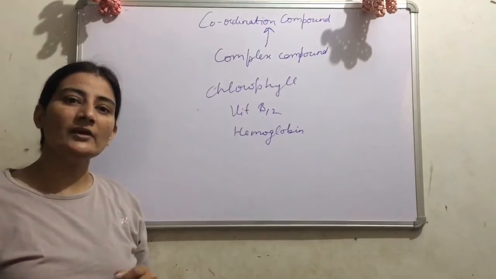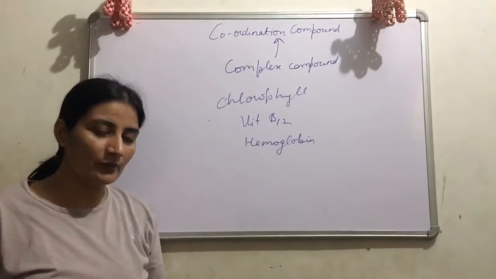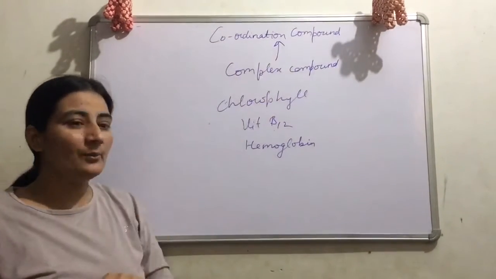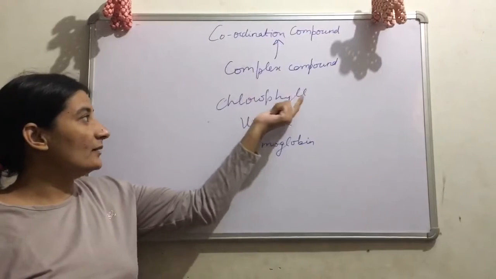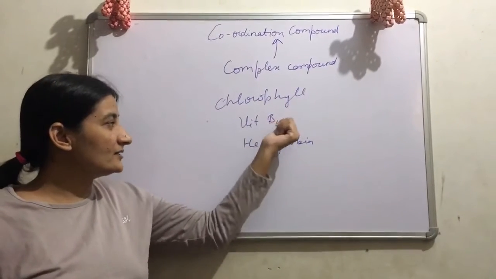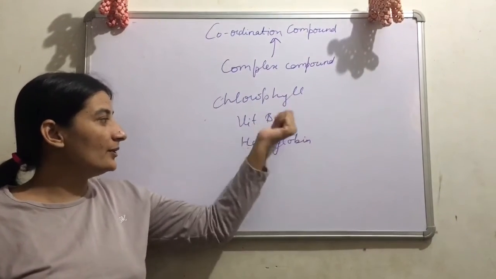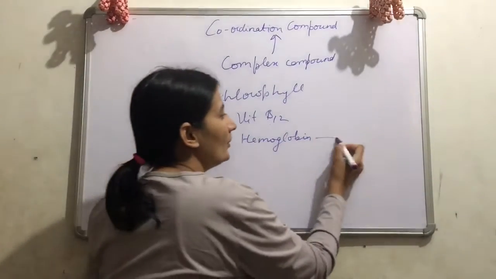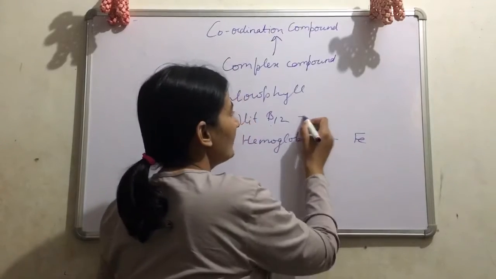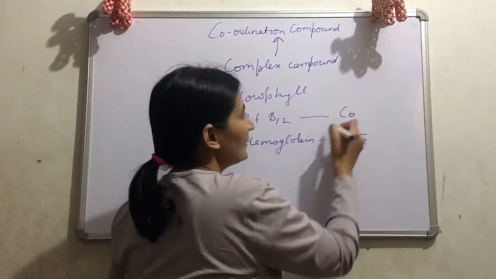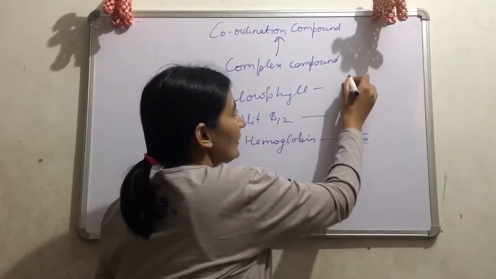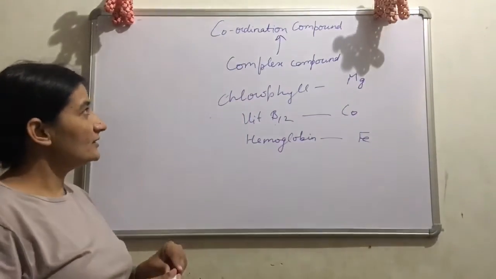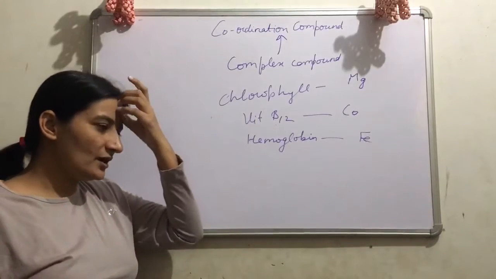Now a very important conceptual question arises from here, or a 1 mark question may be asked from here. Chlorophyll is a coordination compound, and what is the central metal atom in chlorophyll, in vitamin B12, and in hemoglobin? For hemoglobin, the central metal atom is iron. For vitamin B12, the central metal atom is cobalt. For chlorophyll, the central metal atom is magnesium. So these are some basic examples of coordination compounds.